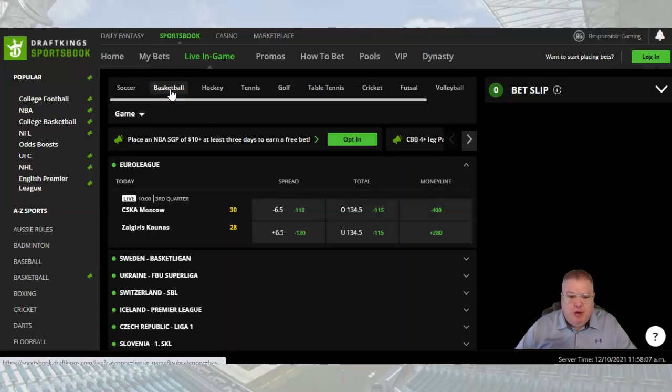Of course, a lot of people are getting into the NFL in-game choices, college football, NBA, college basketball, etc. So once the game's going live, you can click in that particular link and opt into all the options and choices of in-game, and of course use that in conjunction with the OddsJam tools and resources to combine with your experience at DraftKings. Coming up next, we're going to take a look at the promos, and then we'll move on to the alternative totals and alternative spreads.